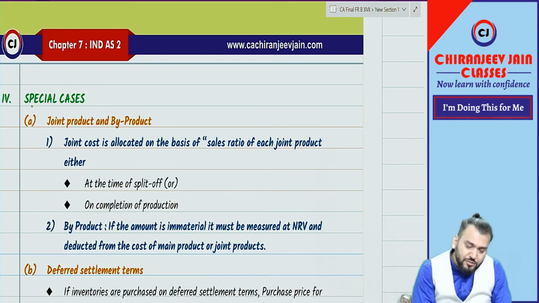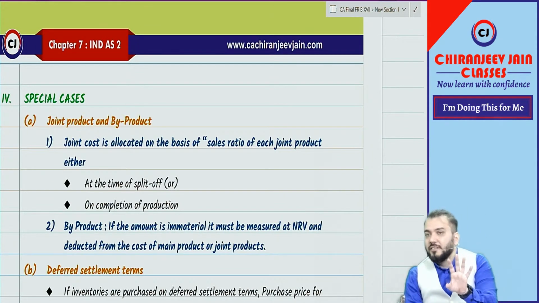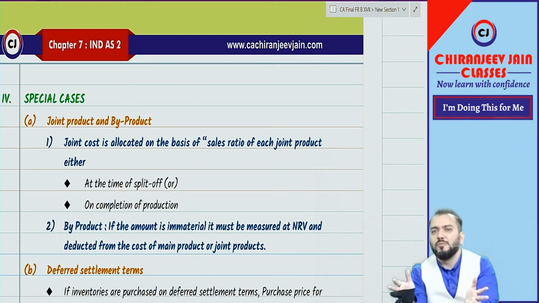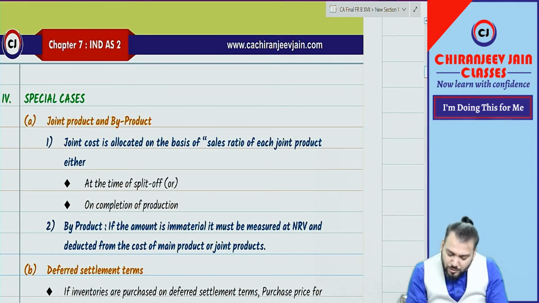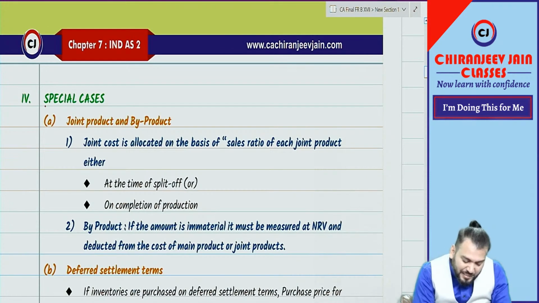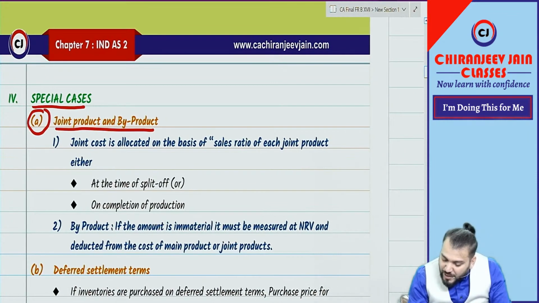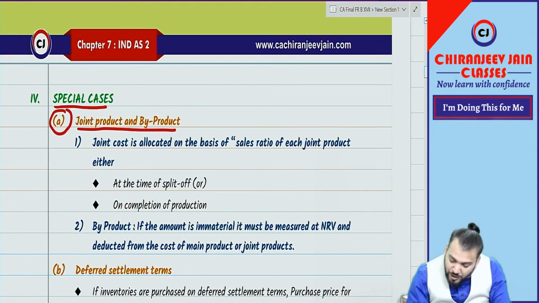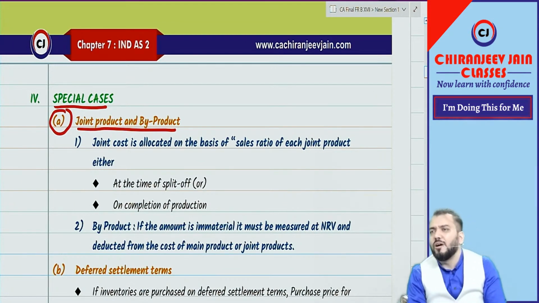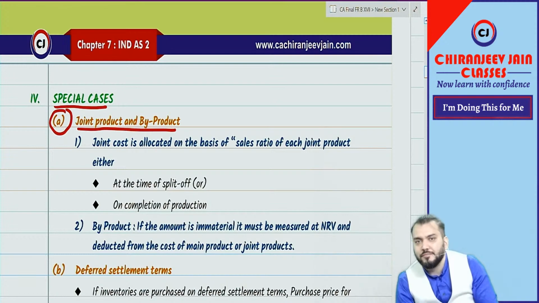Now we have understood cost price, three components. Now we can calculate cost price if all the information is given in the questions. Correct? Now before coming to questions, let us discuss some special cases. Point number A, joint product and byproduct. Do you know joint product? Do you know byproduct? I hope you all know about joint product and byproduct. Correct?